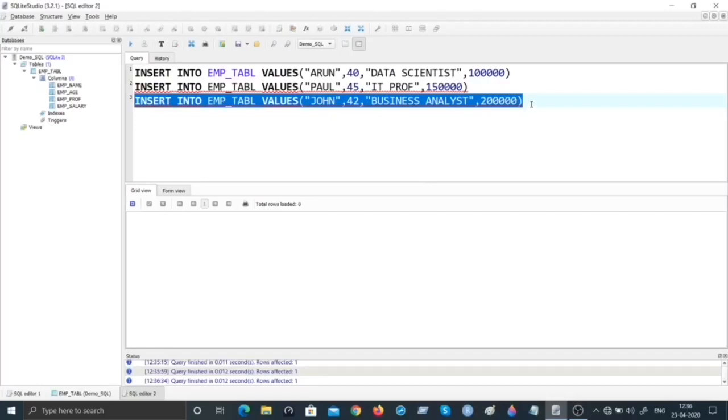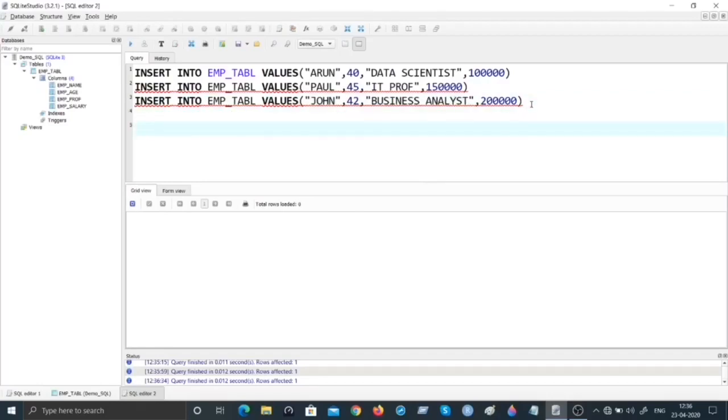So how do we visualize? Remember the CRUD operations. We have to use now the select operation. So we have created the records, now we have to read the records. So we have to select. The keyword for doing that starts with select. Star indicates all the records. I'm not specifying any criteria for getting the records, so I'm going to get all the records irrespective of any values in it. Select star from emp underscore tabl is the command for selecting all the records.